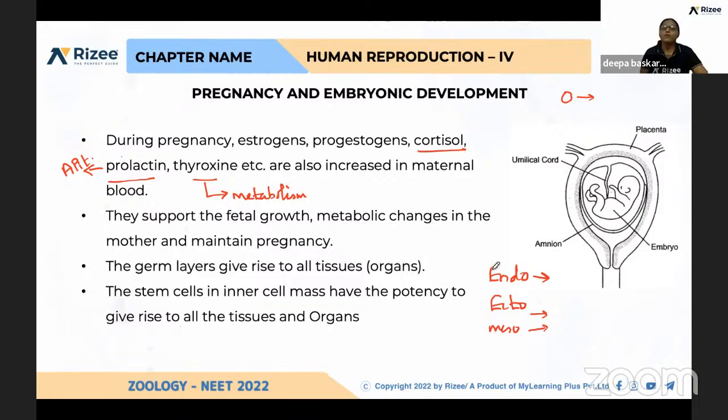From these three layers, all the organs and tissues get developed. For example, ectoderm is responsible for the production of the brain and central nervous system, and mesoderm gives muscle. Like that, endoderm gives all the other important organs.